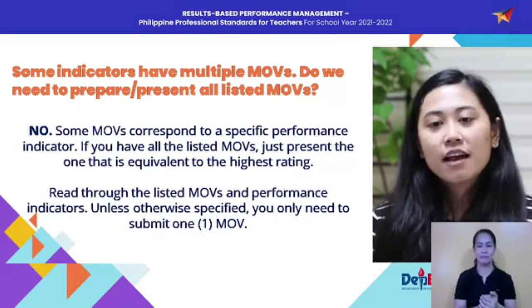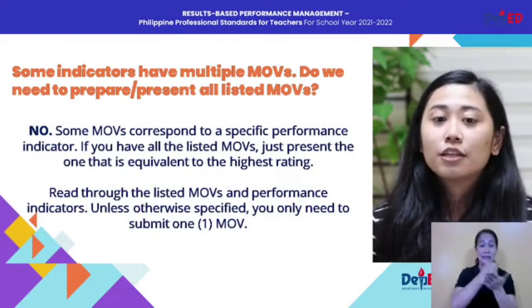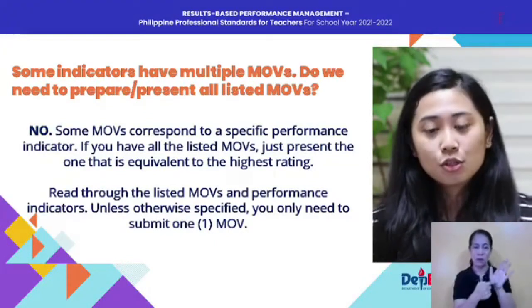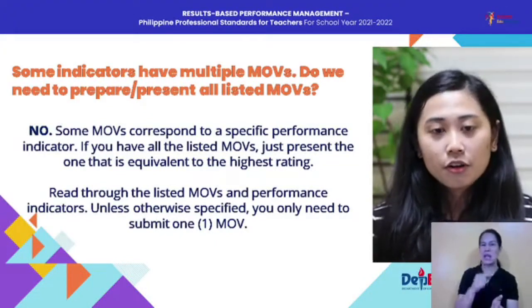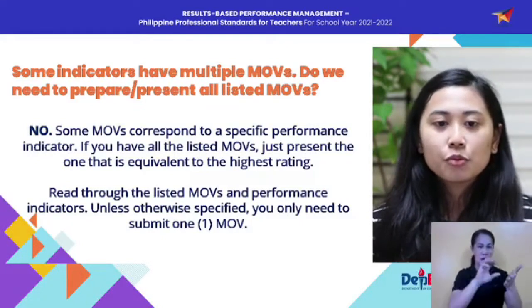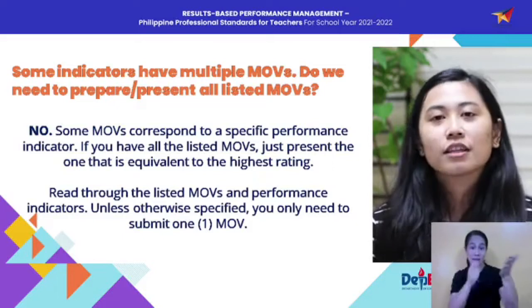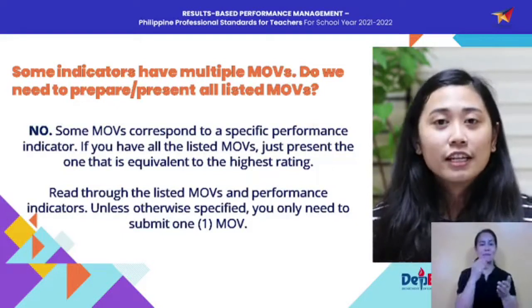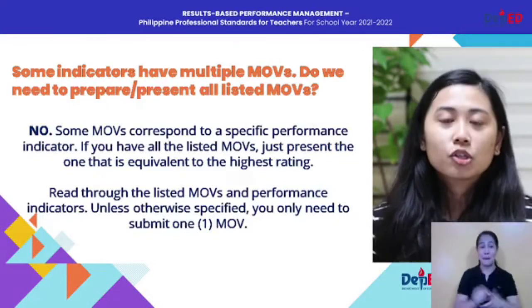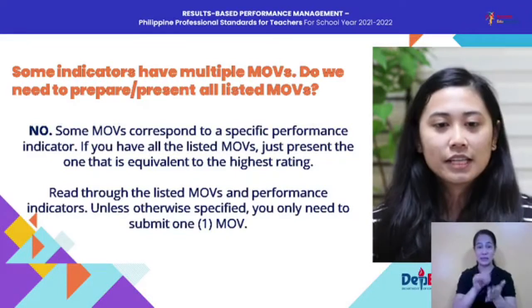Next, some indicators have multiple MOVs. Do we need to prepare or present all listed MOVs? Again, the answer is no. If you check your own RPMS-PPST tools, you will see that we have indicators with a long laundry list of MOVs. But take note that some of those MOVs correspond to a specific performance indicator.